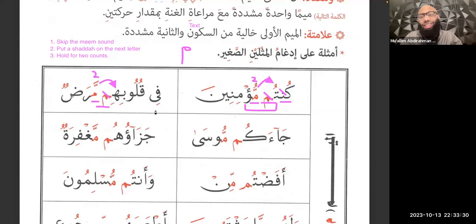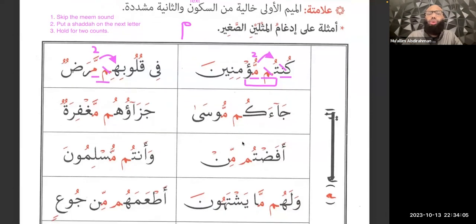And we've already learned that whenever you have a noon or a meem with shadda on it, that you hold for two counts. So we didn't realize it, but we already learned how to read this, right? But again, I still want you guys to know the rules. It's still important to, because this is the way that Tajweed has been taught, and it also helps you understand even without looking at the kitab, as just recognizing that, oh, I have these two words here, there's a shadda there, that this is meem as-sakina. It's something that helps you read ultimately. All right, so let's do two more examples.